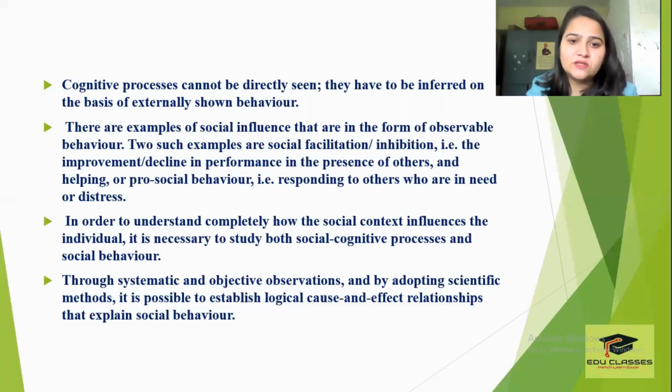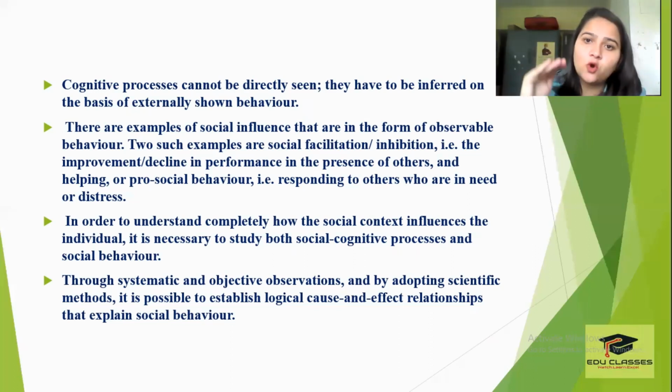There are examples of social influence that are in the form of observable behavior, right? Two such examples are social facilitation or inhibition, that is the improvement or decline in performance in the presence of others, and helping or pro-social behavior, that is responding to others who are in need or distress, right? So these two examples of social influence can be observed. One of them is social facilitation or social inhibition, that is, a person's performance either increases or else declines.